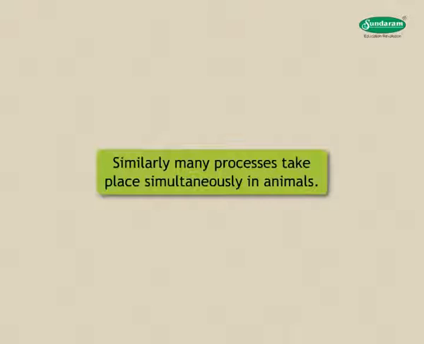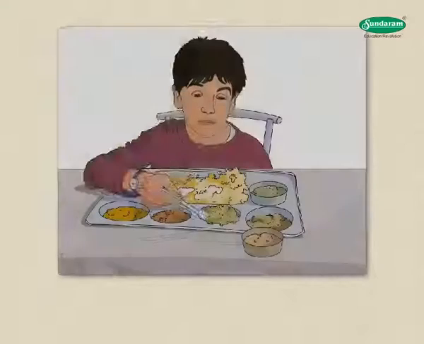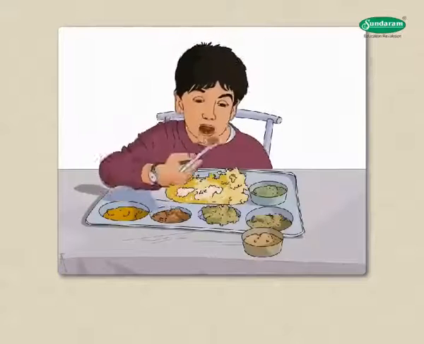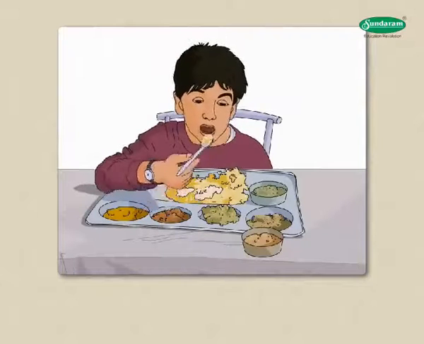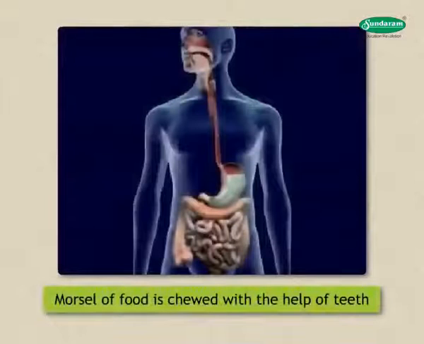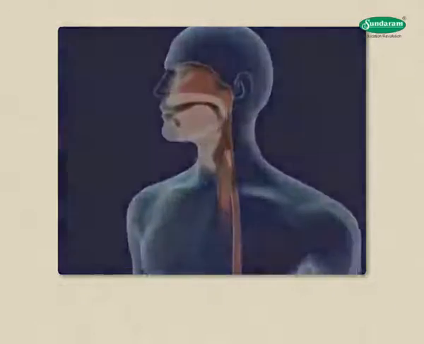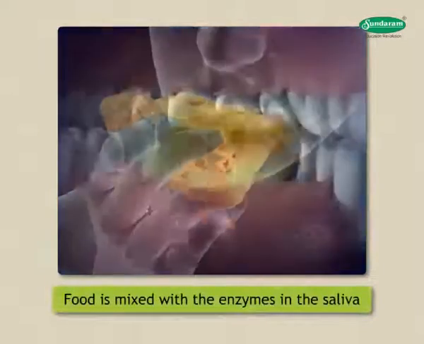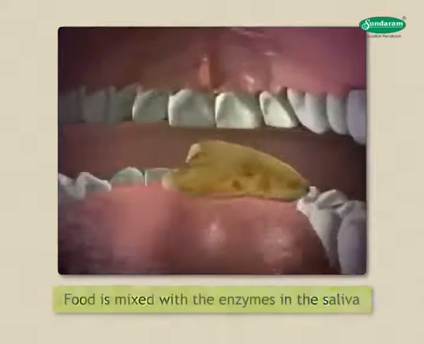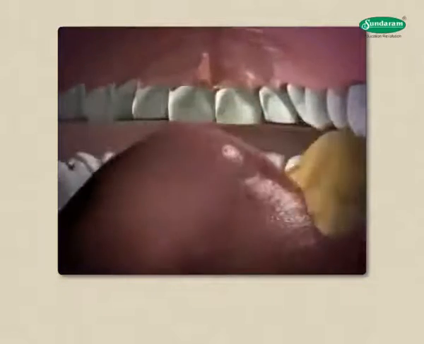Similarly, many processes take place simultaneously in animals. Man sees food, hands pick it up and put it into the mouth. The morsel of food is chewed in the mouth with the help of teeth and assisted by the tongue. The food is mixed with the enzymes in the saliva secreted by the salivary glands.